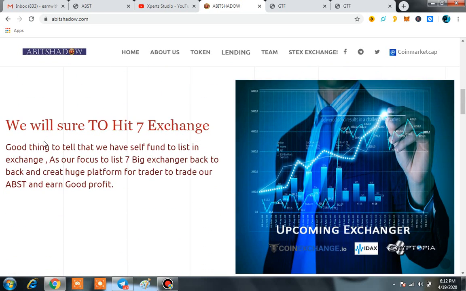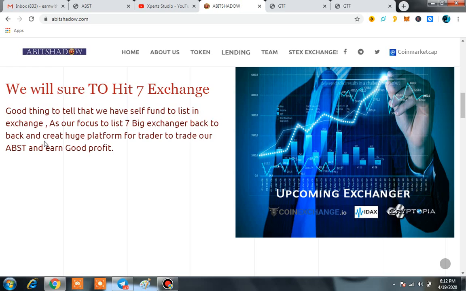It will be used in an e-commerce portal as well, and it also has a lending platform. Basically, the lending platform is, you can say, the main referral program, to expand the project and also the community. The last thing is the wallet of Abbott Shadow.